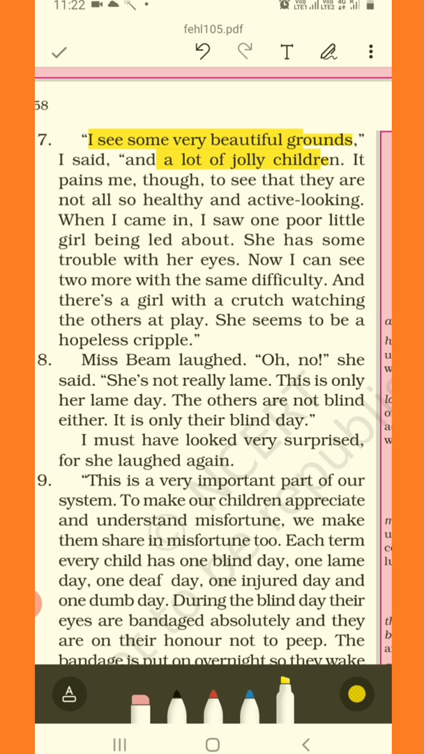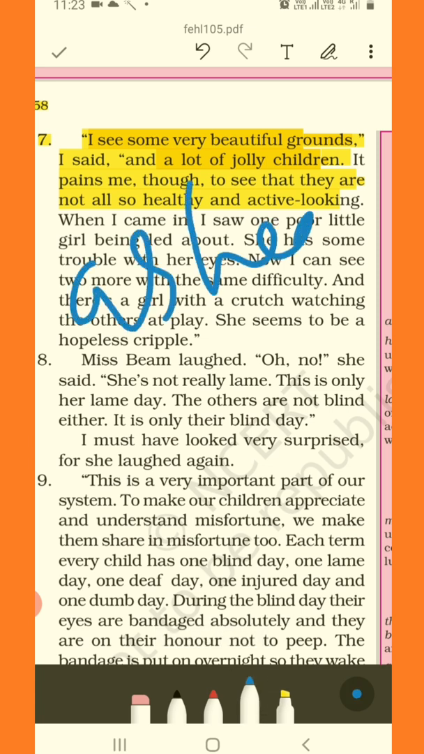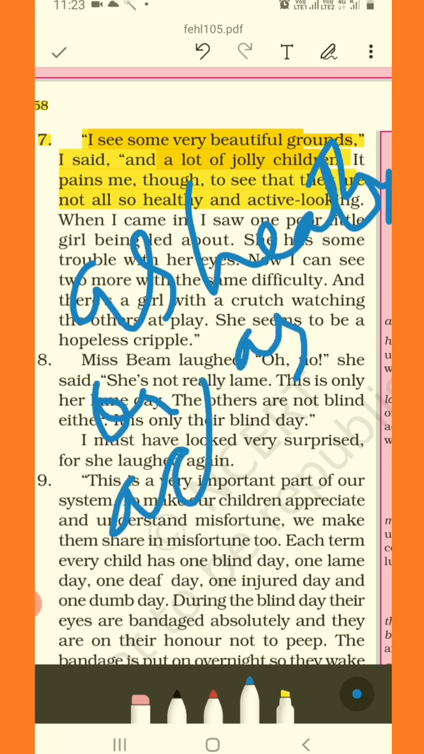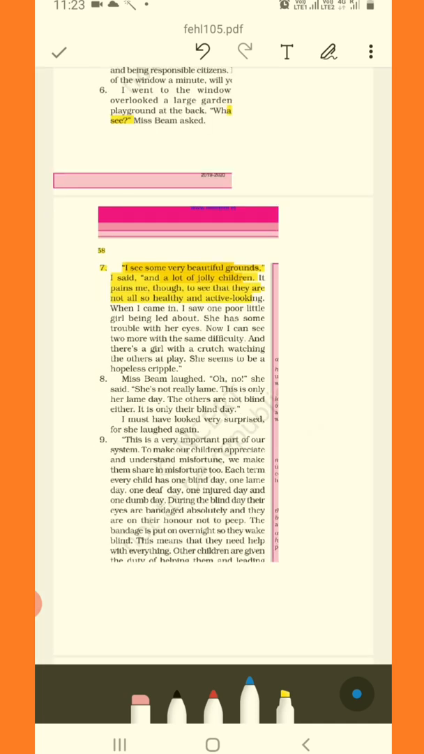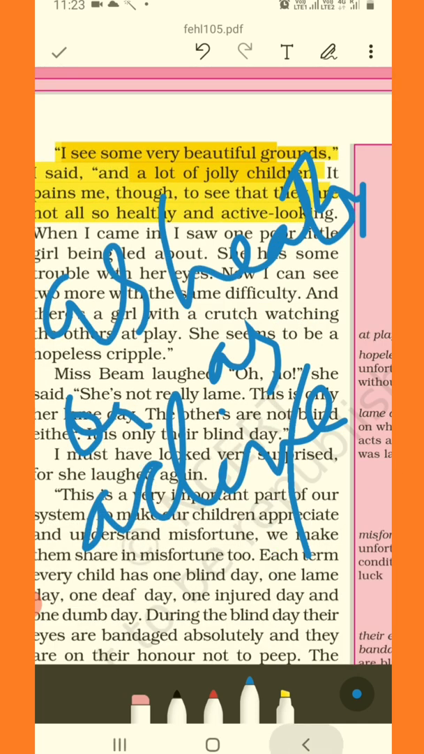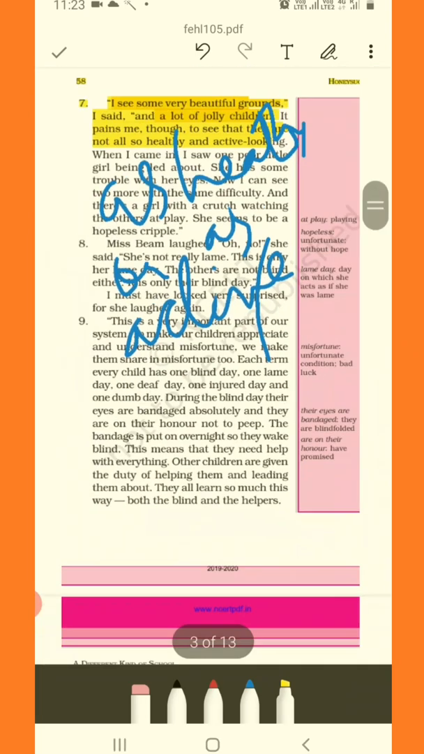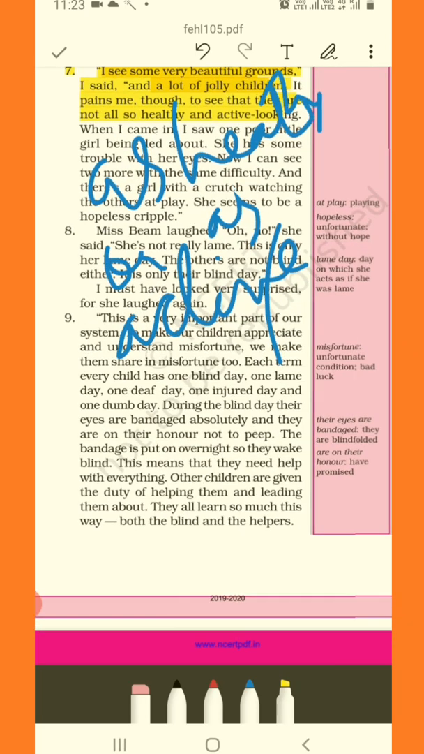"It pains me, though, to see that they are not all so healthy and active looking." He says it's very painful on his part to see some of them not as healthy or as active as he would have wished them to be, right?